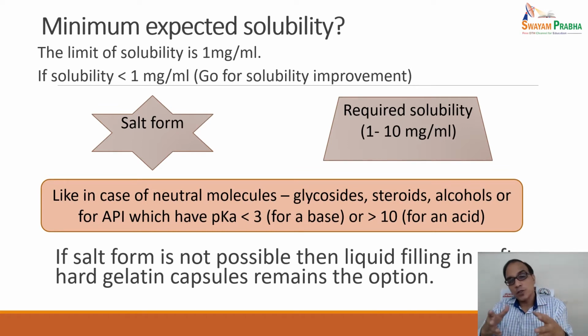If the salt form is not possible, then we go for liquid filling in soft or hard gelatin capsules. It remains the only option when the salt form is not there. These are the two basic strategies for dosage forms. However, in delivery systems, we can manipulate the thing in many ways.